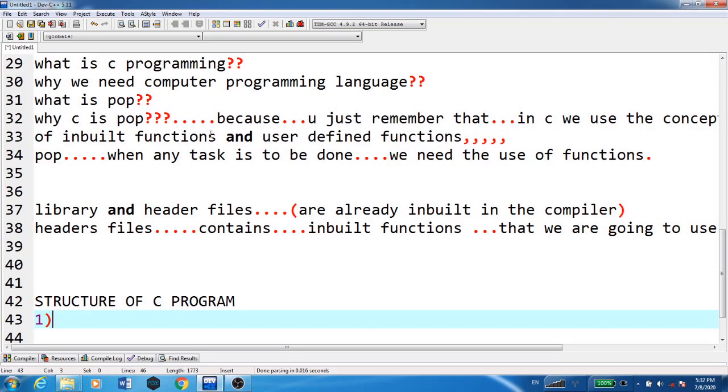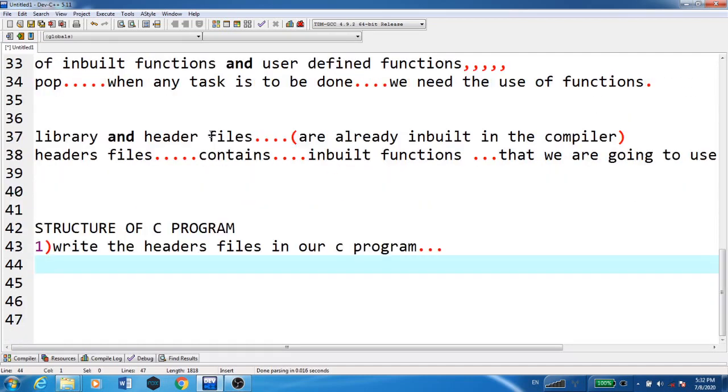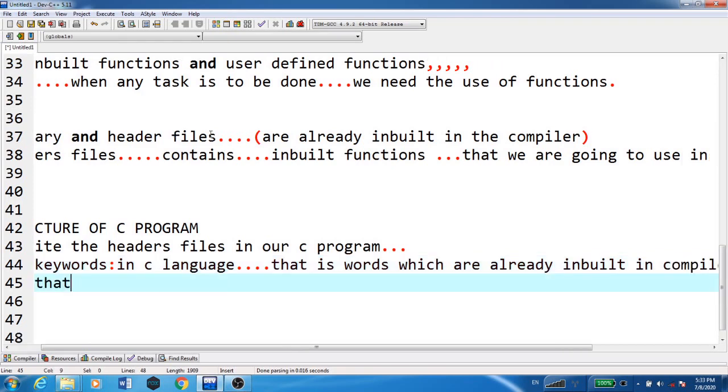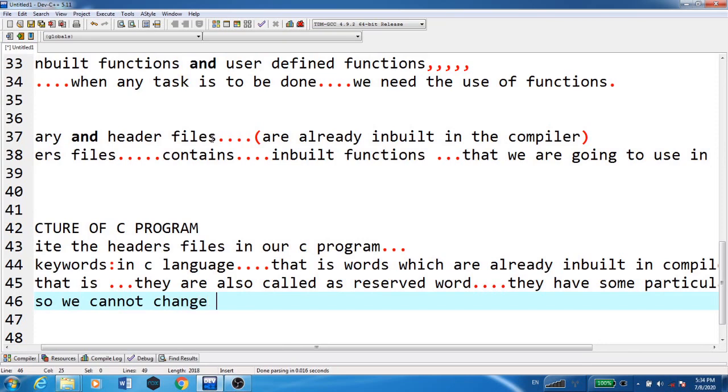So first we have to write the header files in our C program. Right now, first we will see how to include this, right? As we have different keywords in C language, that is, words which are already inbuilt in the compiler. They are also called reserved words. They have some particular meaning, so we cannot change the name of any keyword.